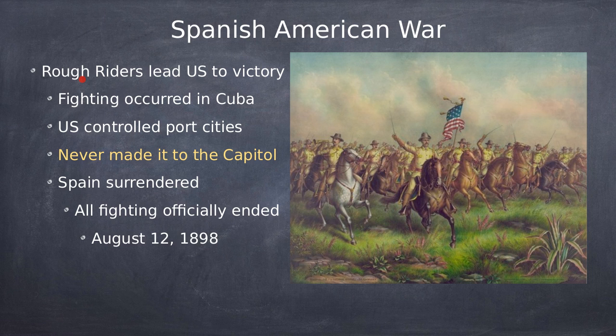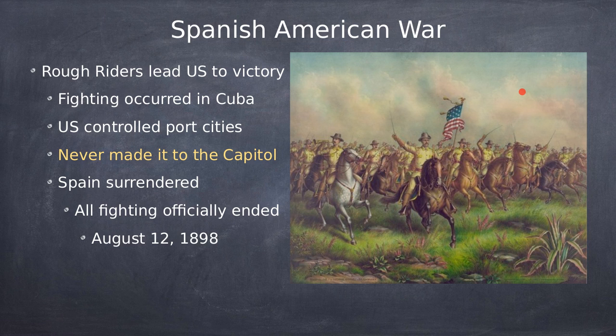The Rough Riders. Now then we focused on Cuba, okay? So the Rough Riders were basically cowboys, okay? And they started fighting in Cuba, and we controlled all the port cities. So basically all the naval ports on Cuba, the United States came in and controlled them. So Spain had no access to anything. So they couldn't get anybody onto the island because the United States prevented it by controlling these ports on the island.